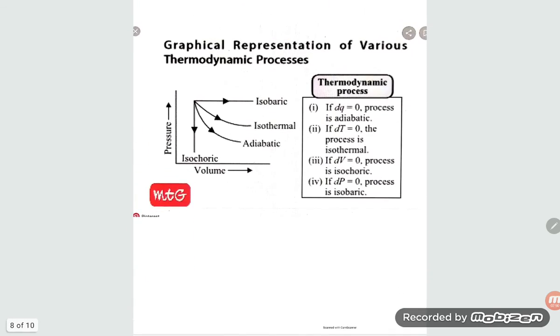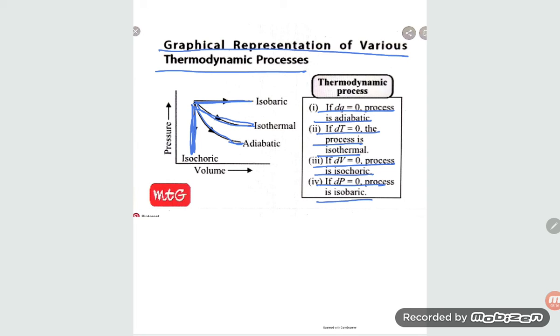Okay, next one, a graphical representation of various thermodynamic processes: this straight line is isobaric process, this straight line is isochoric process, this line is isothermal process, this line is adiabatic process. Okay, if dq is equal to 0, process is adiabatic. If dT is equal to 0, process is isothermal. If dP is equal to 0, isobaric process.